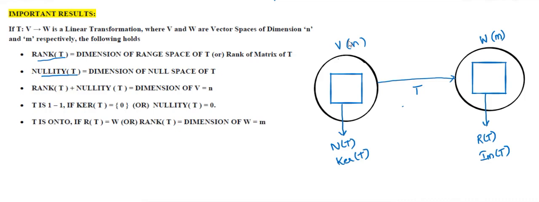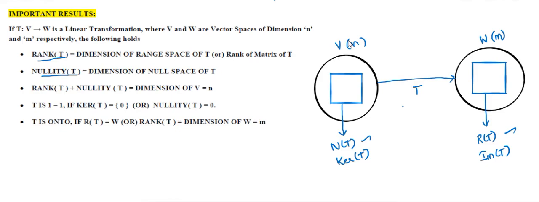The range space and null space are subspaces of W and V respectively, so they will have a basis, and the number of elements in the basis is the dimension. Now we are going to give names for such dimensions.